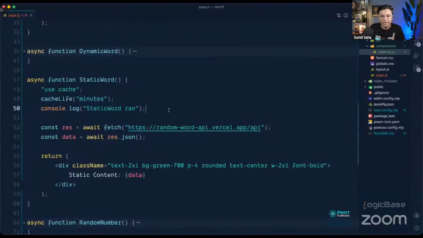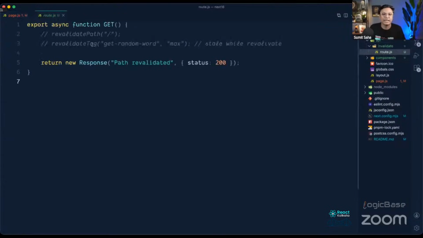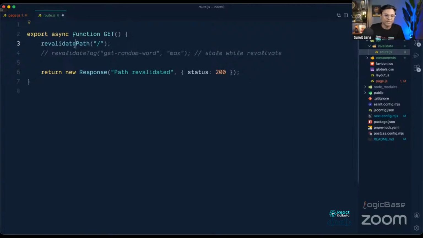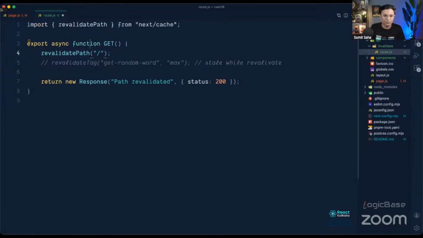I will just show you the last thing, that is the on-demand revalidation. For example, you don't want to do it automatically after 1 minute. You want to do it whenever you need it. So you can call an API and just revalidate this small part. In that case, you can simply write a route handler here. You already know about Next.js API routes. I have already written one, this is an invalidate path. Here we can simply use revalidatePath. We already know about revalidatePath, so I will bring it from here.